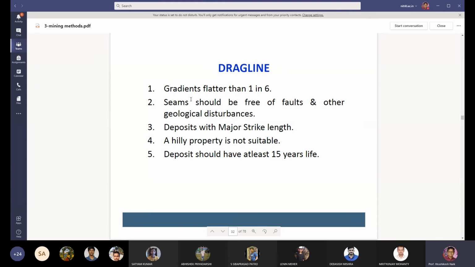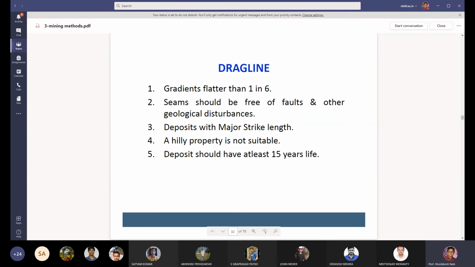So this dragline can be used in a gradient flatter than 1 in 6. And the dragline can be used for seams which are free from faults and geological disturbances. If you are using a dragline, the coal seams should be free from geological faults and other disturbances.